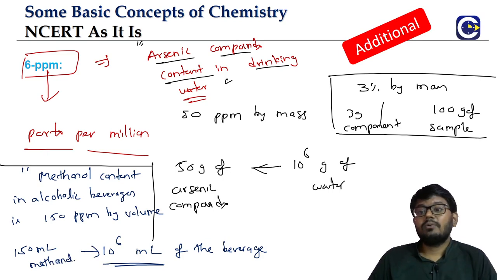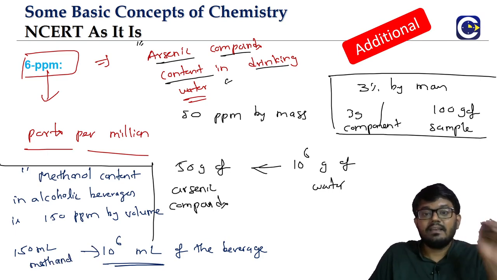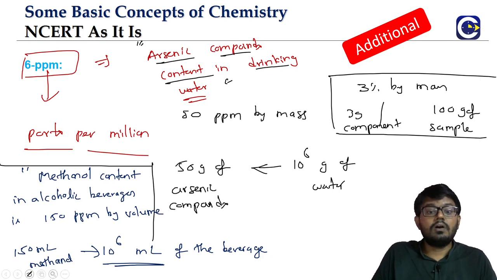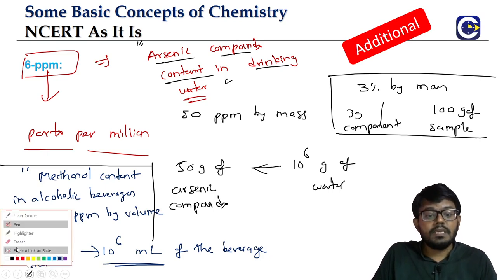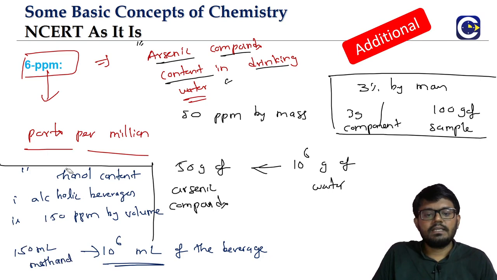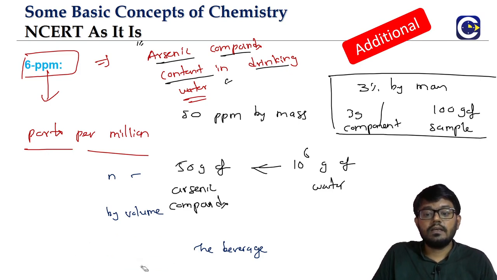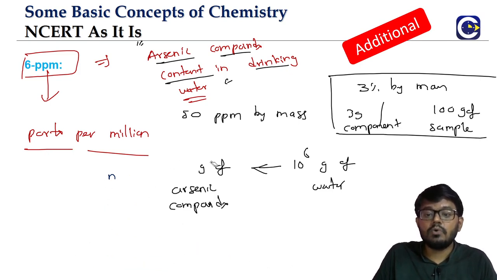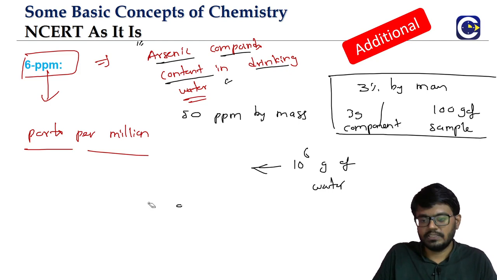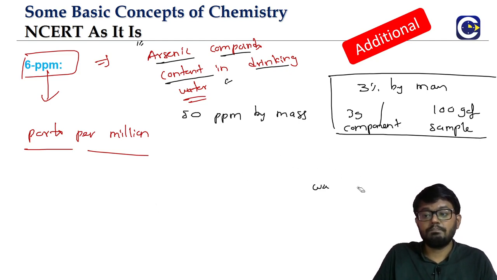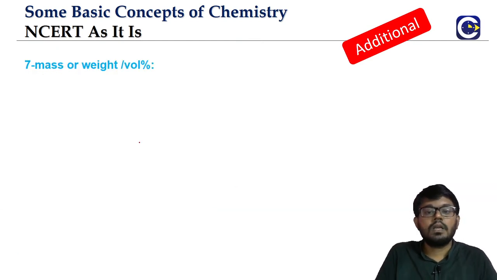And in some cases, the very rarest of the rare, we will also use ppb. What is it? Parts per billion. That will be used in cases where we have the substance present in an even more minute fraction. That's what is called ppb, parts per billion. But yeah, so this is about the ppm. Now we'll go to the other one.